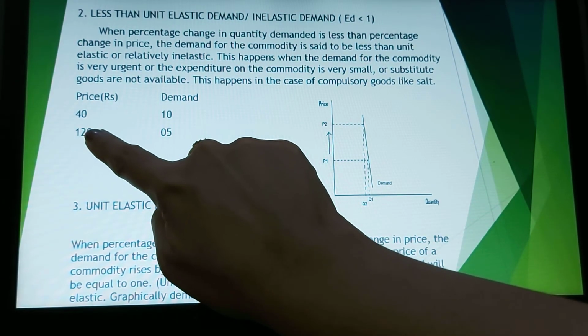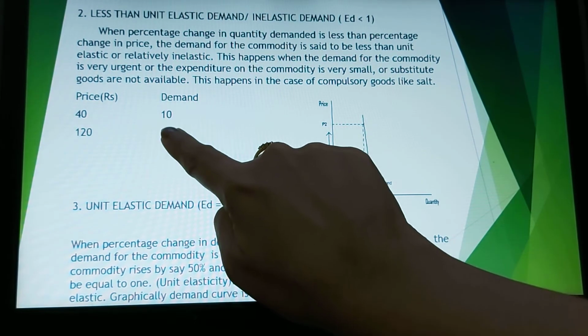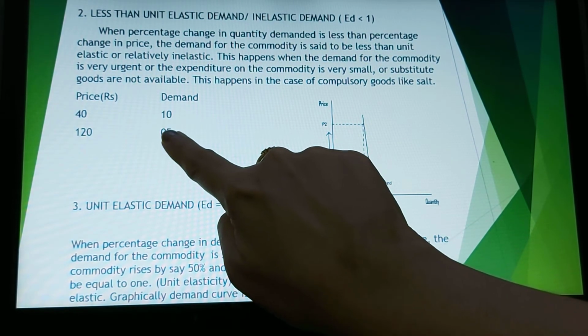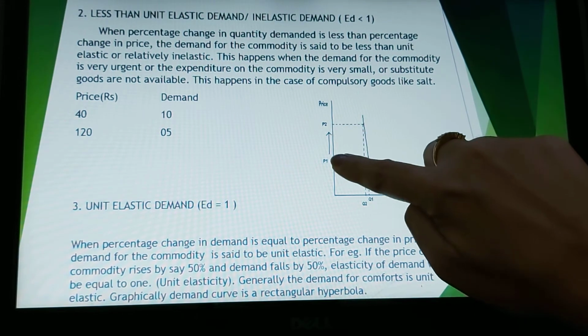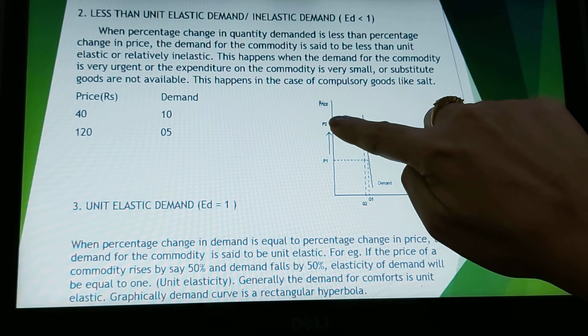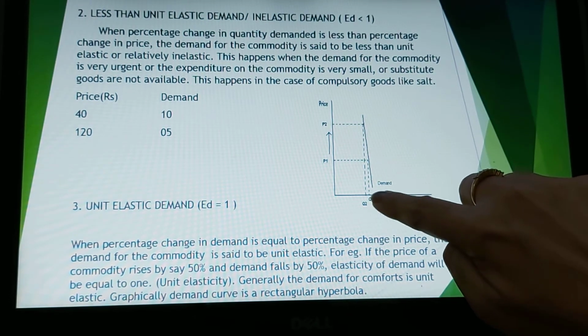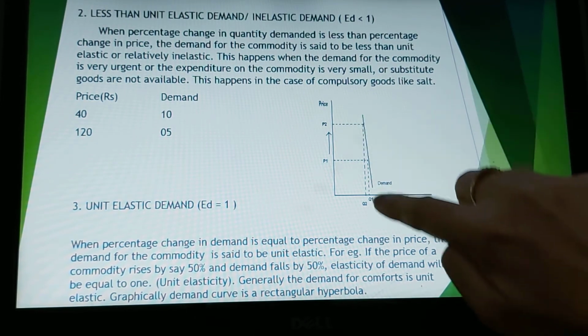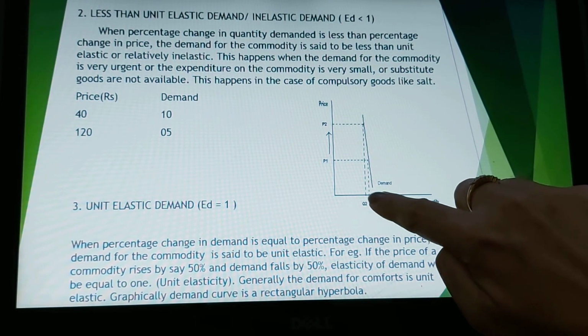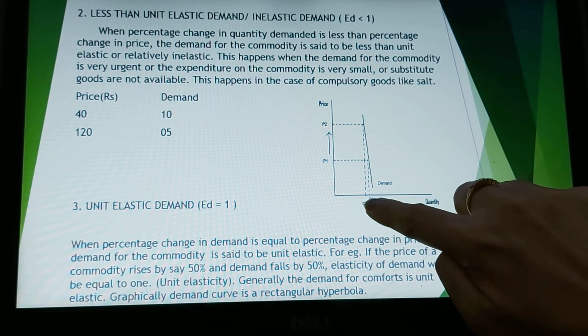At 120, the demand has reduced just a little bit. It has just gone down to 5 units. So you can see that the price is increasing from P1 to P2. But the quantity demanded at P1 is Q1, and at P2 it has reduced only a little bit from Q1 to Q2.